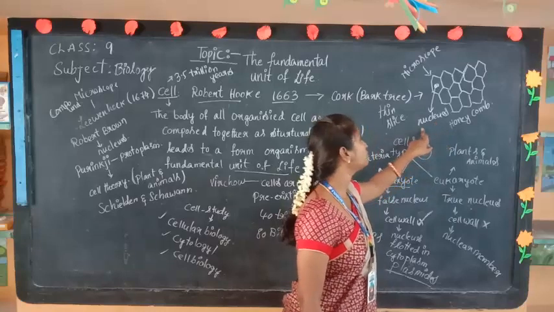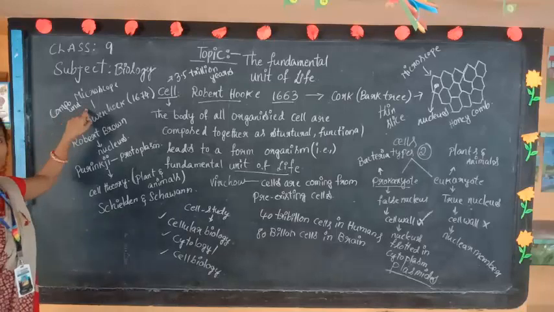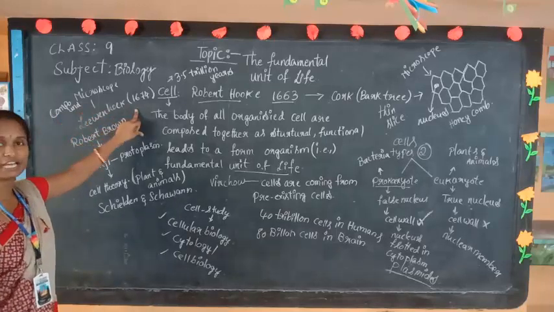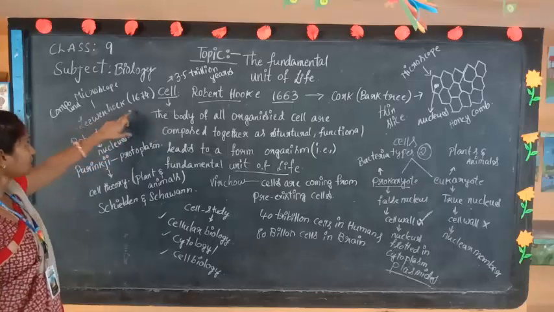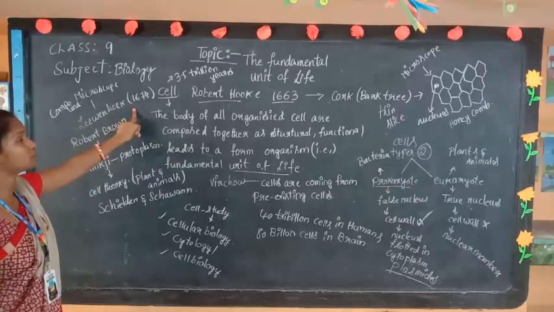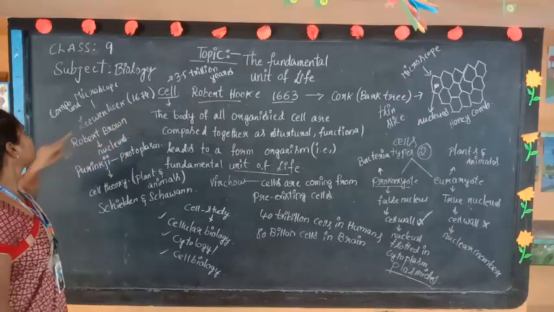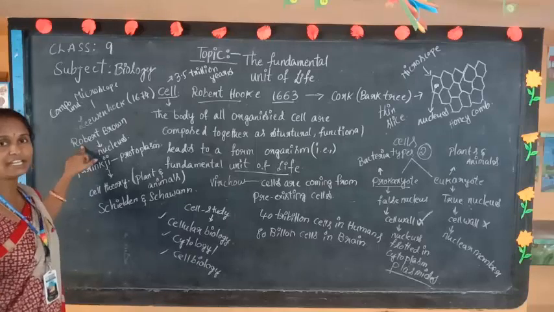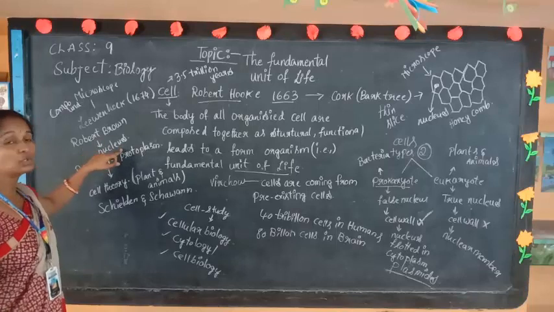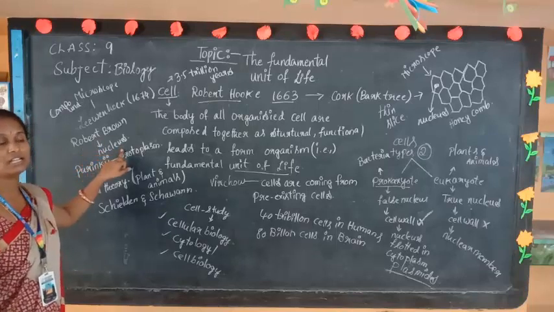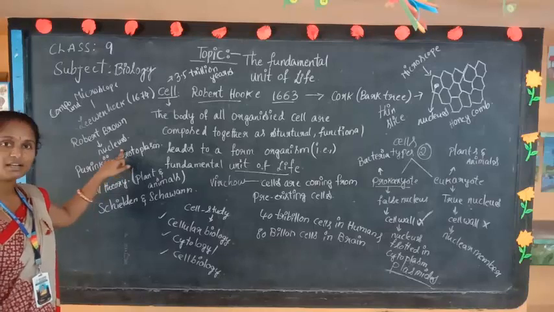And after Robert Hooke, Leeuwenhoek discovered a compound microscope, and he observed different types of plant and animal cells, and he found that the compound microscope is very useful to find any type of cell. And after that, Robert Brown studied more on plant and animal cells, and he found that the nucleus was in the middle of the cell. That is what plays the key role for the organism to live on the earth.